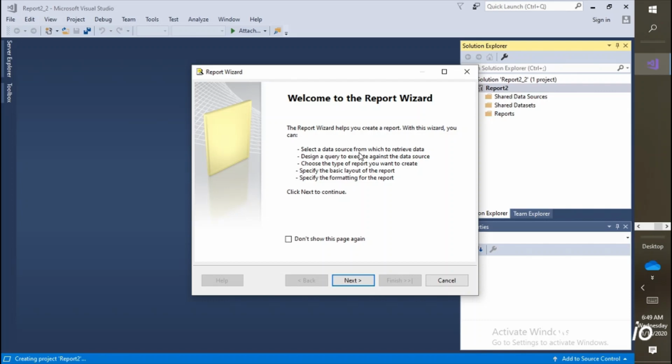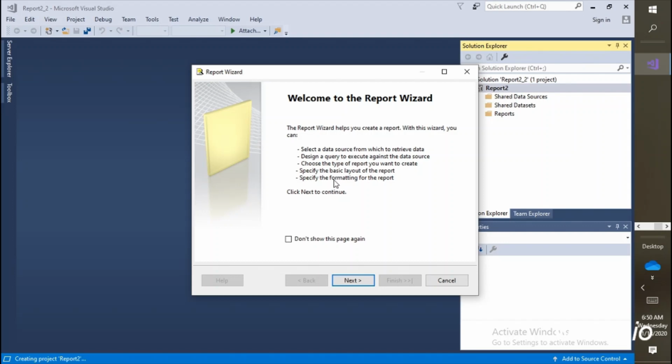It means a data source is a container which will point to the respective connection. Then design a query to execute against the data source. Once you have the connection, then you can pass the query, right? That's why it says design a query to execute against the data source.